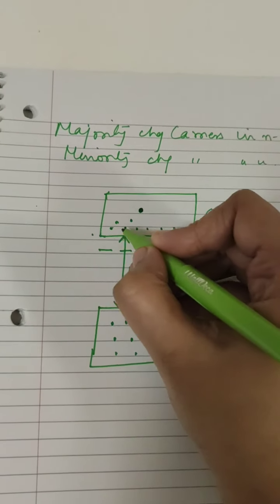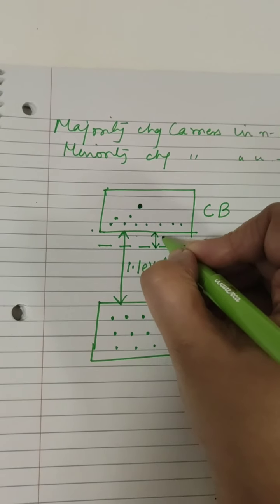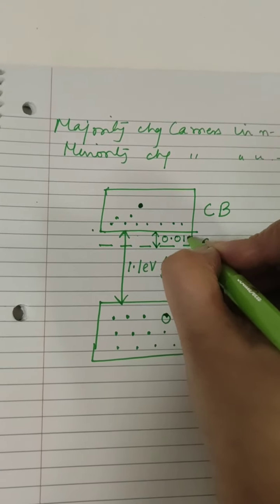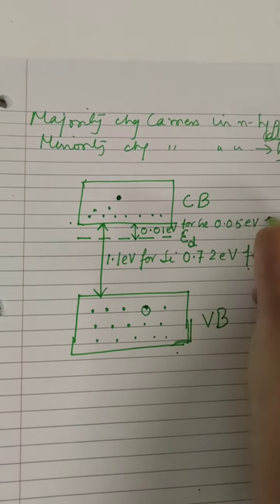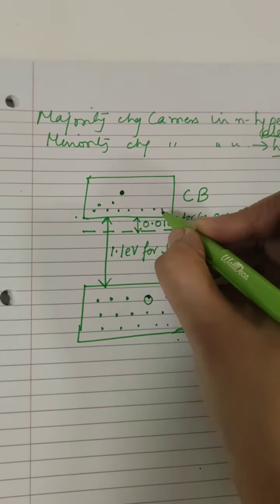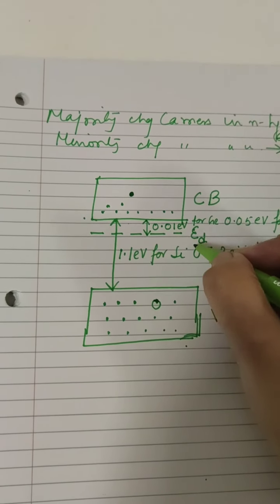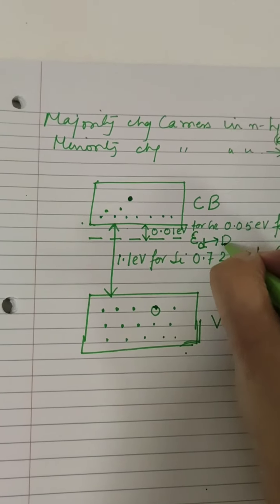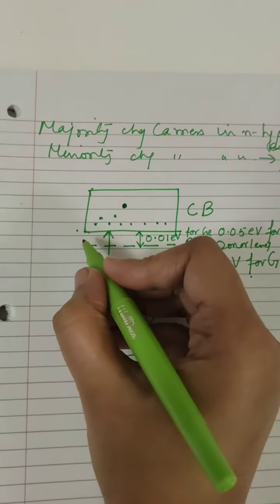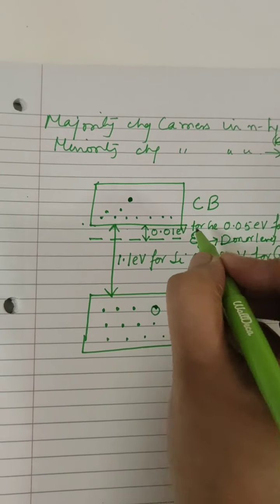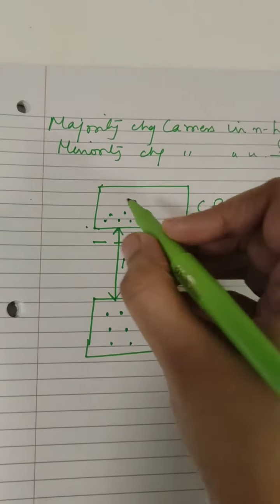Whereas these 9 electrons that I have made have to overcome an energy gap of only 0.01 eV for germanium and 0.05 eV for silicon. Okay, this is the energy gap that they have to overcome. This is the energy gap between the donor level and the conduction band. The donor atoms reside in this level and they easily donate the fifth valence electron, which moves to the conduction band and is available for conduction.